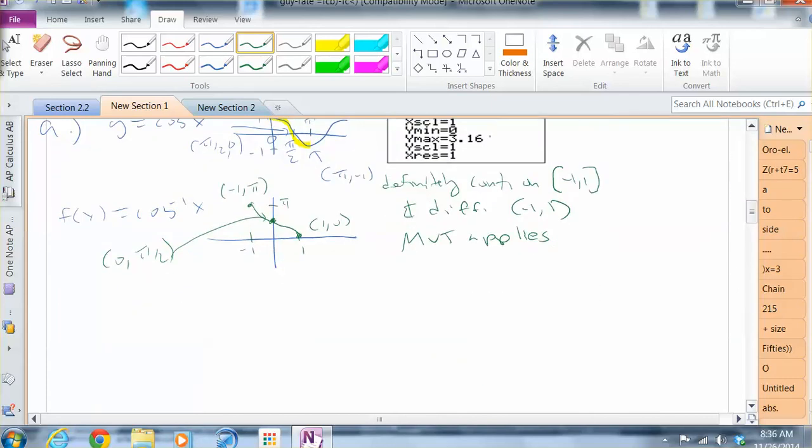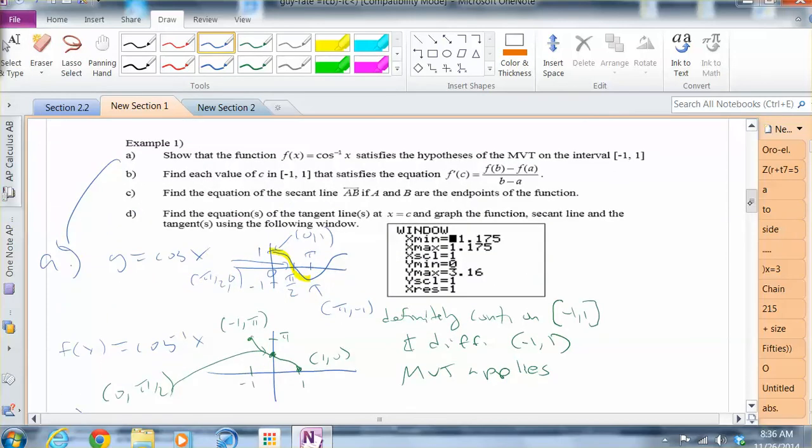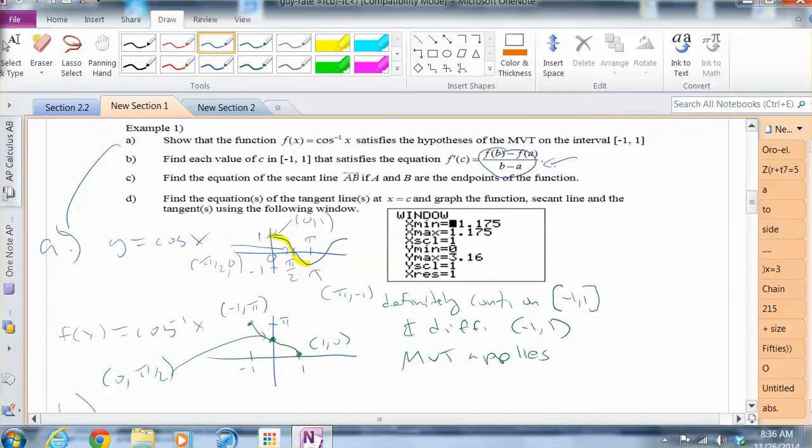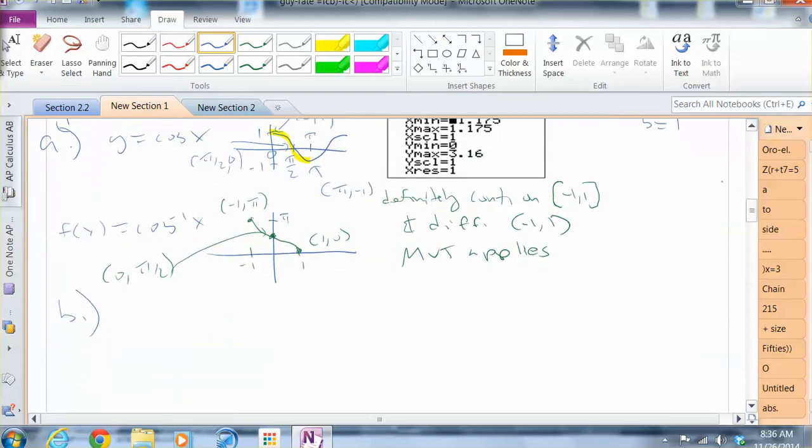So let's look at part B. So part B is asking us now to find each value of c in (-1, 1) that satisfies that equation. Well, let's first do the average, and again, remember that's the average rate of change. We'll let a equal -1 and b be 1. And of course that will be the derivative. And our job is to solve for the x value so that the derivative equals the average rate of change. So, to put it more simply, we want the derivative to equal the average rate of change.